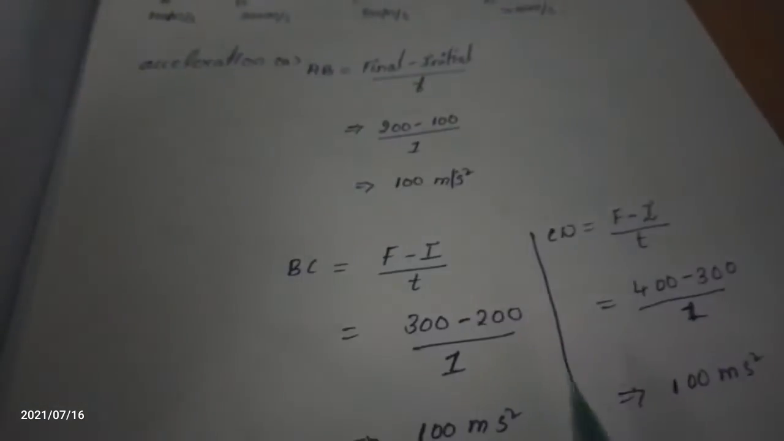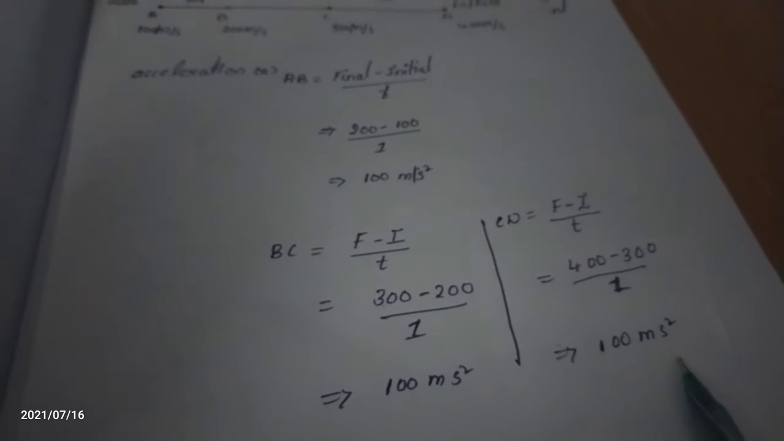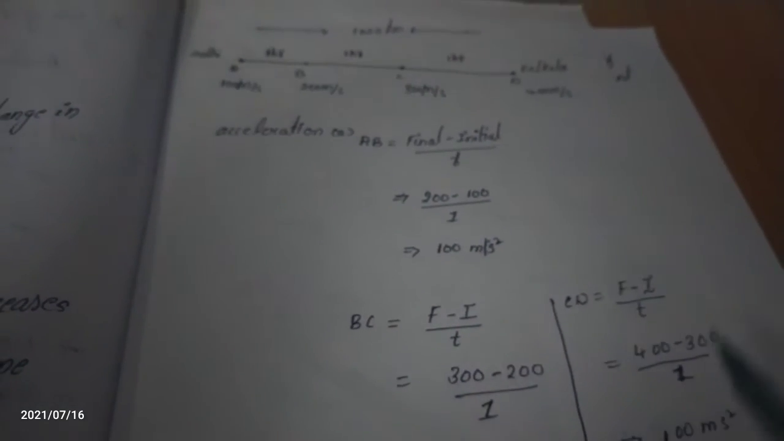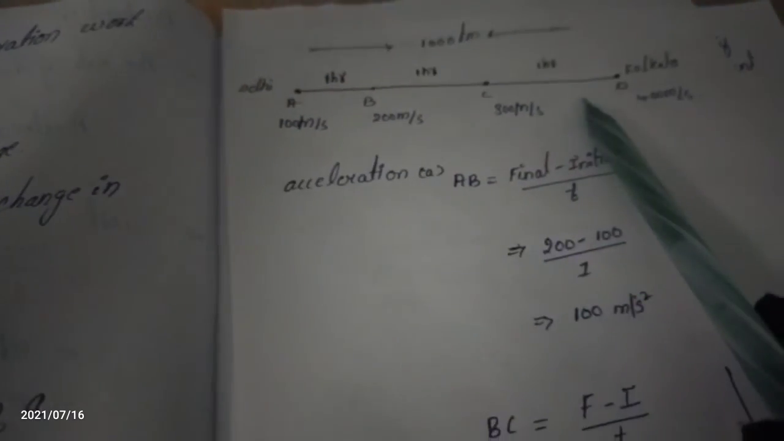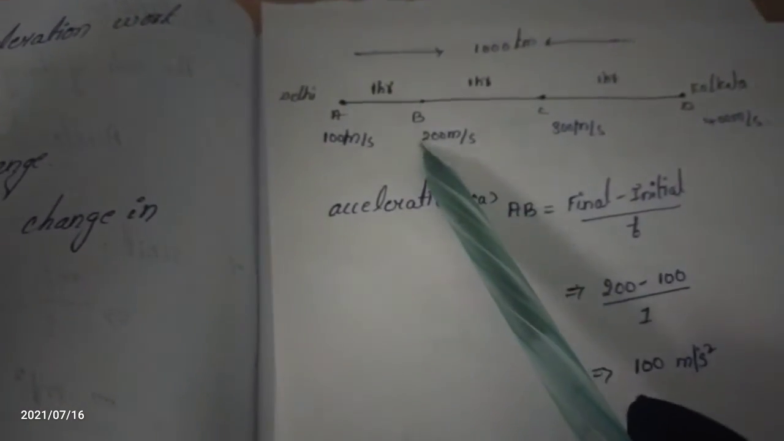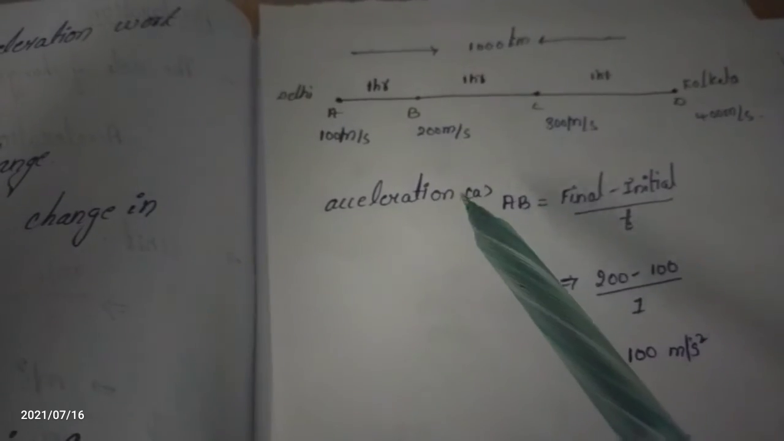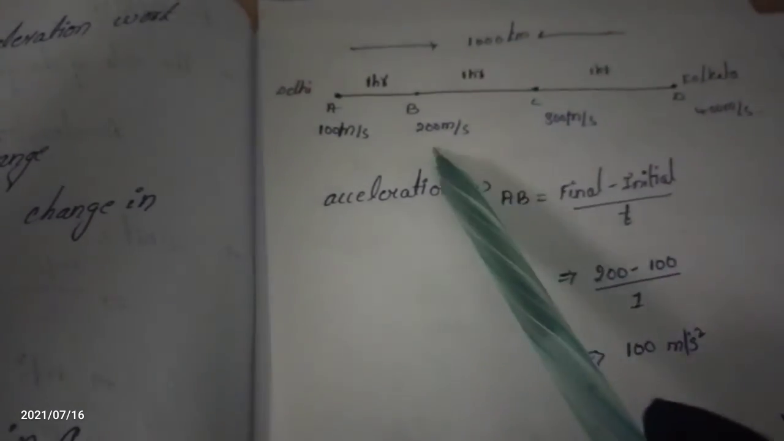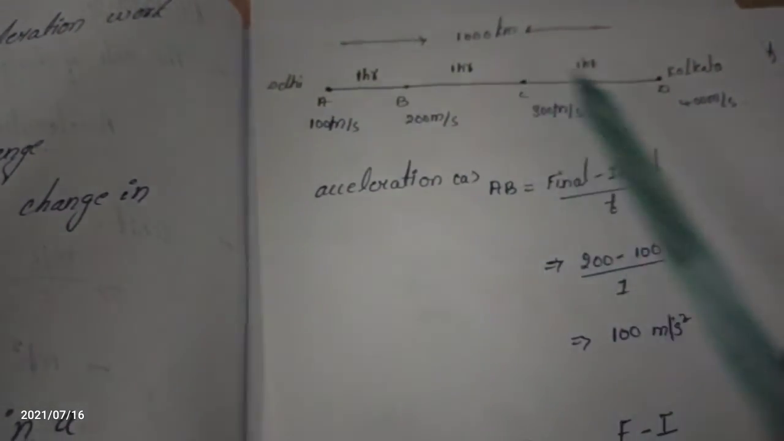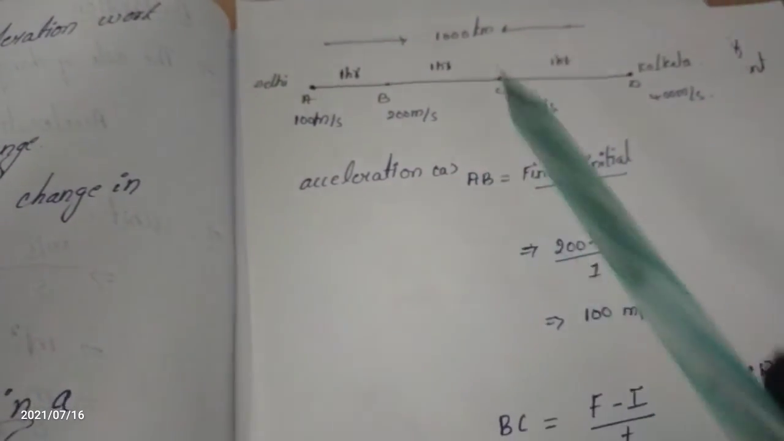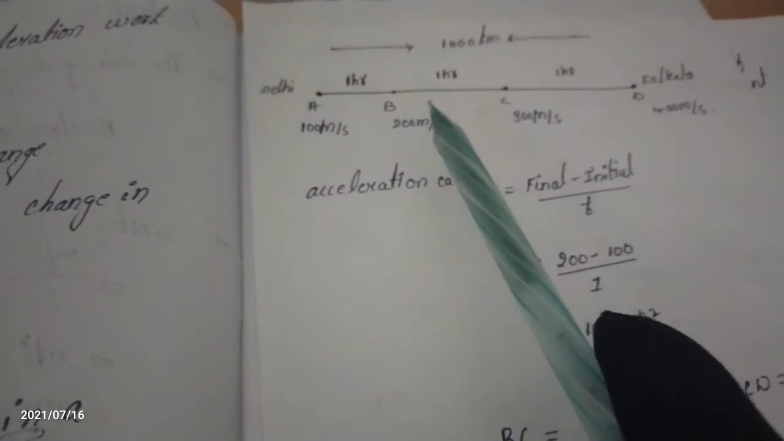From B to C we get 100 kilometers per hour squared, and C to D also we get 100. What do we observe? The acceleration of the body is equal. Acceleration of the body being equal means the body travels with uniform acceleration. How can we get the equal value? Because the body changes its velocity uniformly.